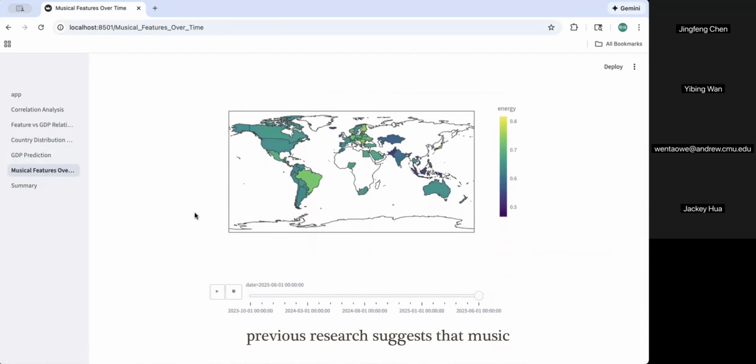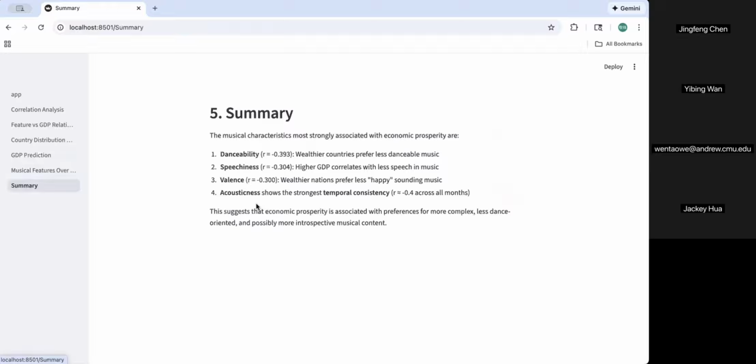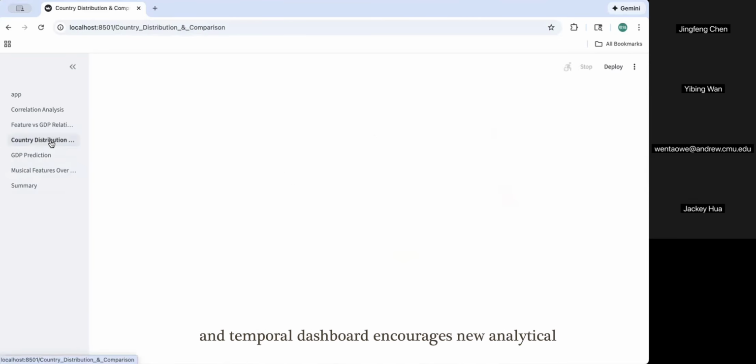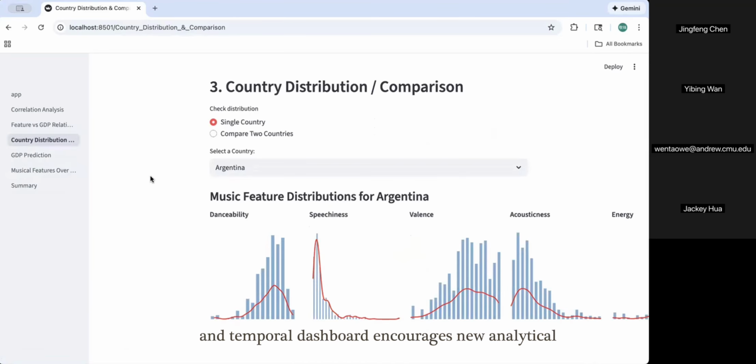Previous research suggests that music genres and regional culture are often related to economic factors. However, this pattern is not verified at the global scale. In our system, users can directly compare musical features with economic indicators and discover unexpected inverse relationships, which go against cultural stereotypes.